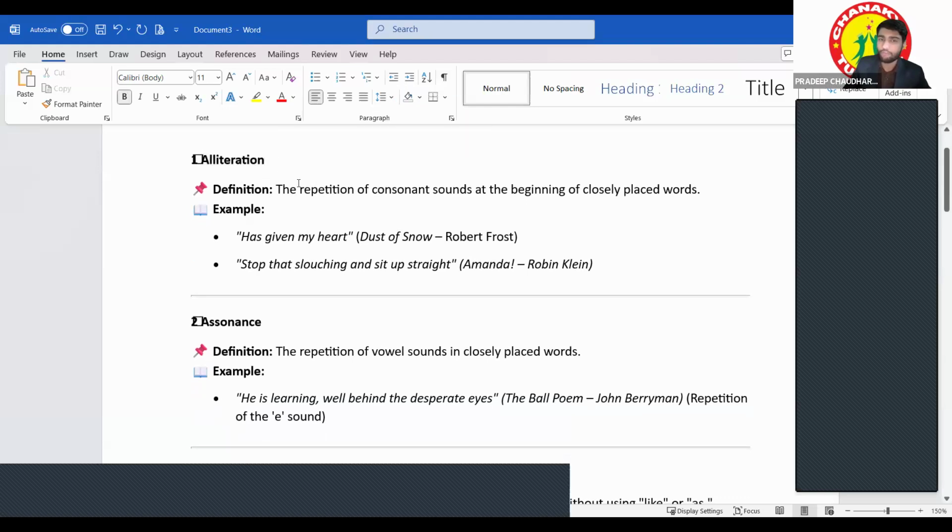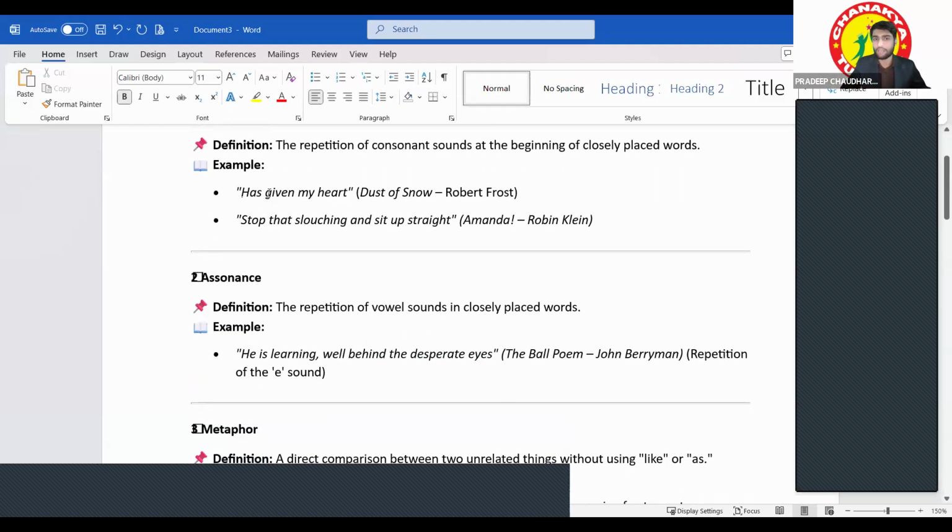What is alliteration? When there is the repetition of the consonant sound at the beginning of closely placed words, then you will say that this is alliteration. Just like "has given my heart", H and H. Also "the dust of snow" by Robert Frost.